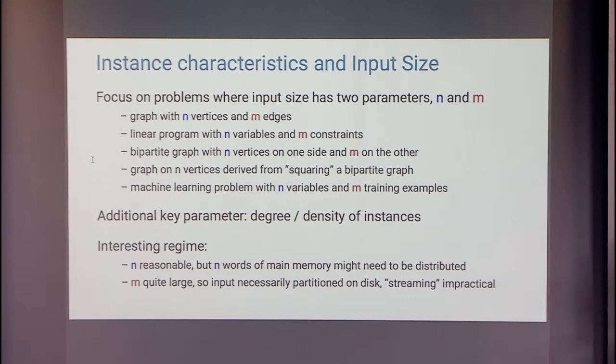The parameter m often is very large. Think of it as the number of edges in a graph, and there we are forced to partition the input into multiple files in disk. And the notion of streaming, as we talk about in the theory world, is completely impractical. There's also the issue of density or the degree of the instances. Think of it as the number of variables that show up in a typical constraint in a linear programming problem.